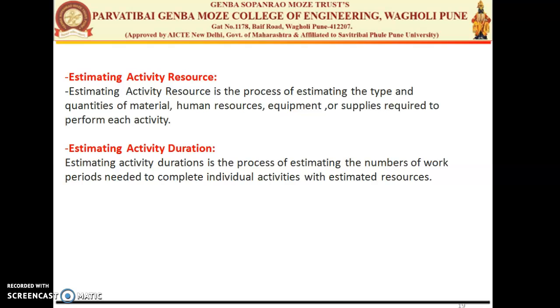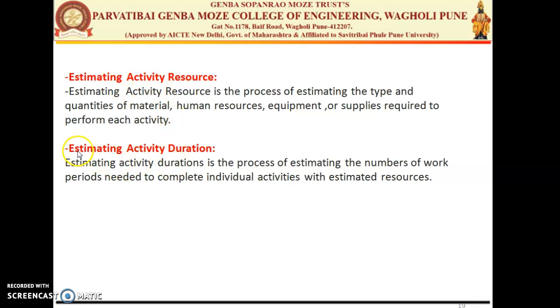So estimating the activity resources is nothing but estimating the resources, which include your type of material, your human resources, your equipment that is used while developing, and the supplier's quantity. These things are estimated in estimating activity resources.